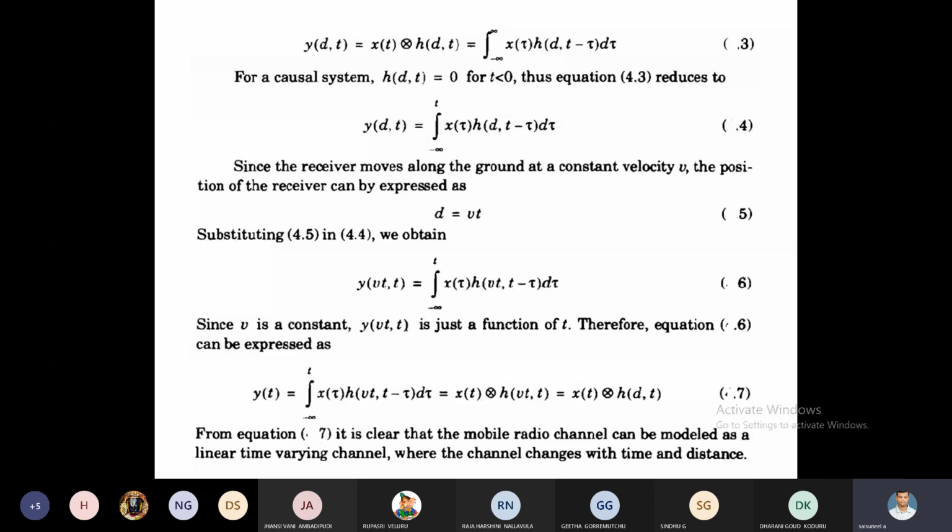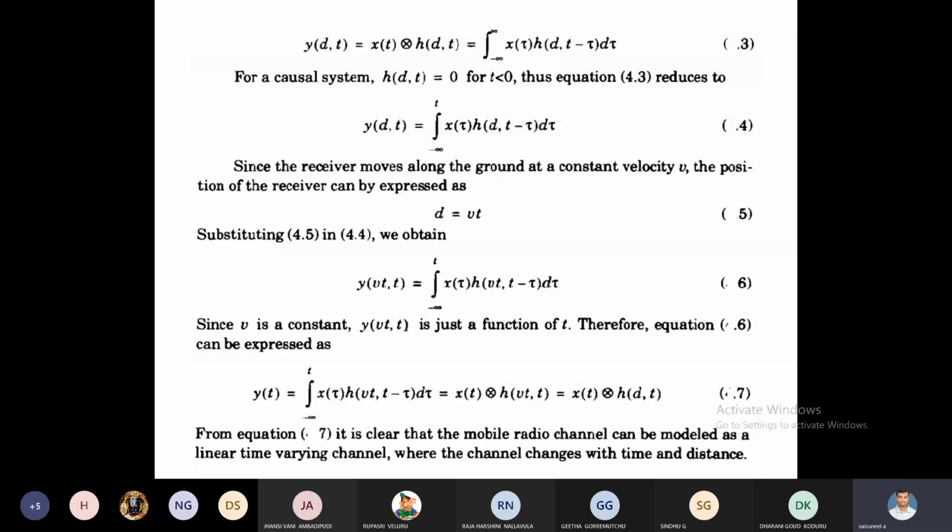For a causal system, h of d comma t is equal to 0 for t less than 0. Then equation 3 becomes y of d comma t equal to the integral from minus infinity to t of x of tau h of d comma t minus tau d tau. You know the equation of speed, distance and time: speed is equal to distance per time.